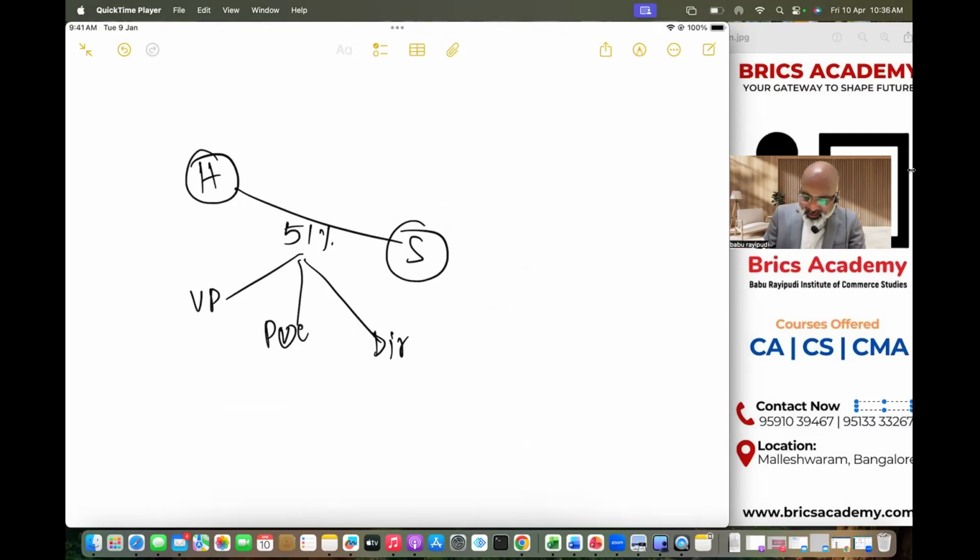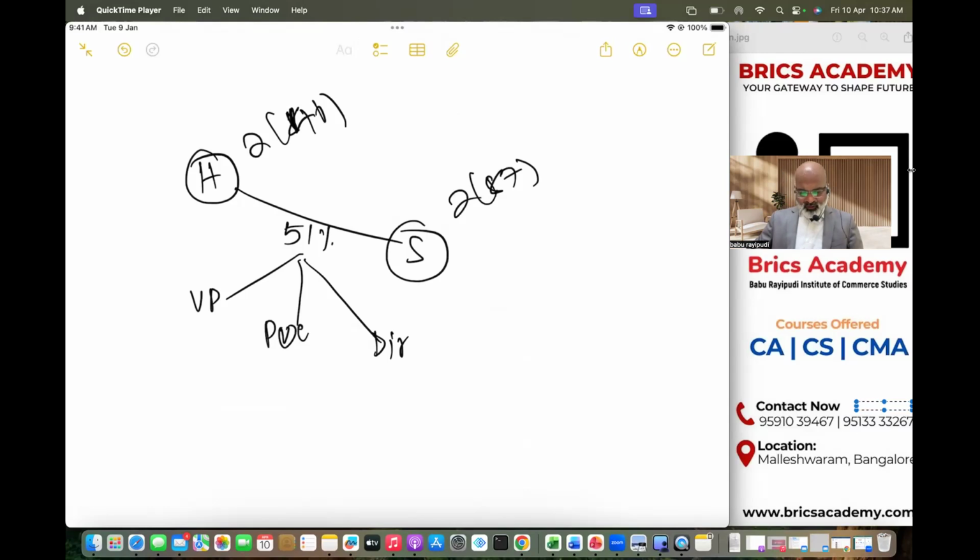So what is a subsidiary company? This is section 2, clause 87. If you remember, this is section 2, clause 46. So what is a subsidiary company? The company whose 51% of voting power, 51% of paid up capital, 51% of directors are in the hands of another company. That other company is called the holding company.